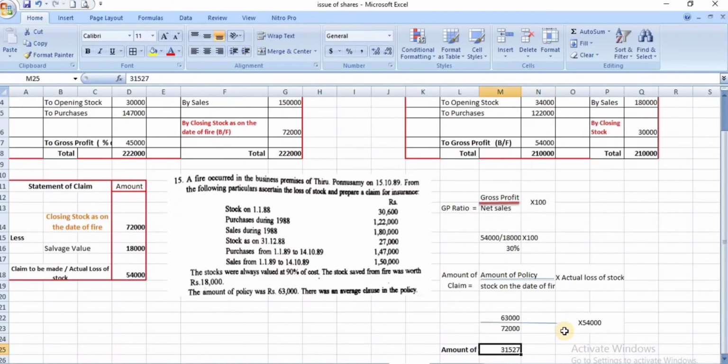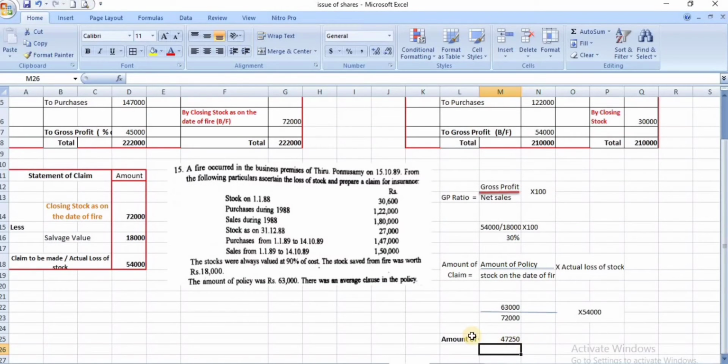Then actual loss of stock is 54,000. Then the amount of claim is 47,250. 47,250 is your amount of claim. Let's see another problem.